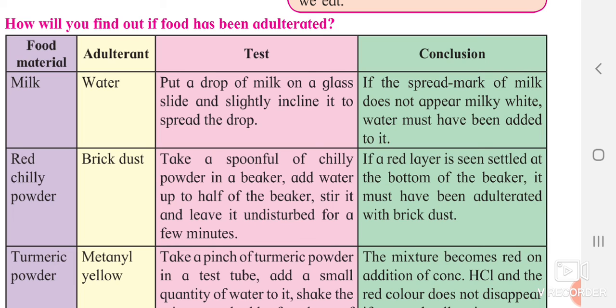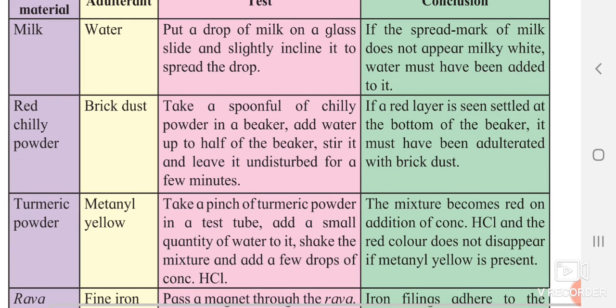This test is only to be done under the observation of teachers. So please don't try this, and you are not supposed to get that HCl either. It is very concentrated, so please don't touch it. If you add it and you see a red color appear, you should understand that methanil yellow is present, and the turmeric, meaning haldi, is adulterated.